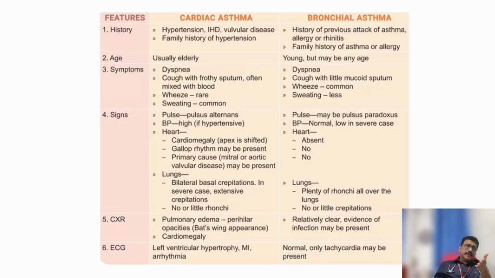Now, if you take an X-ray in pulmonary edema, you can see bilateral non-homogeneous opacities, whereas in asthma and COPD, the lungs will be darker than normal. That is because of the air trapping inside the lungs. Another important investigation is the ECG. In cardiac disease, ECG changes are definitely there. In lung diseases, it may not be there. Another important investigation is BNP. BNP levels are elevated in left ventricular failure, but may not be elevated in asthma or COPD.